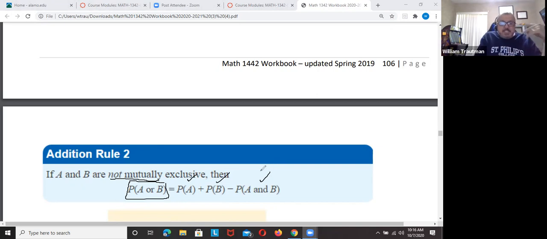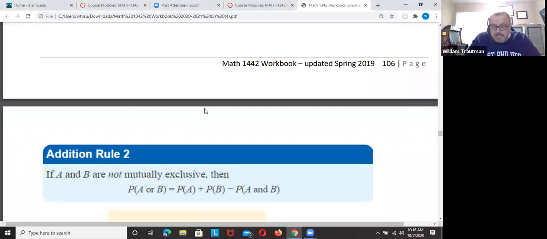So I want you to see the difference. Mutually exclusive is just this part, but if it's not mutually exclusive, you have to combine it with this minus P(A and B). So there's two rules for or. We're going to add either way, but if it's not mutually exclusive, you have to subtract this, and I'm going to tell you why here in a little bit.